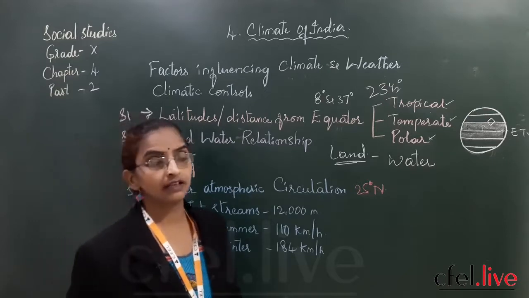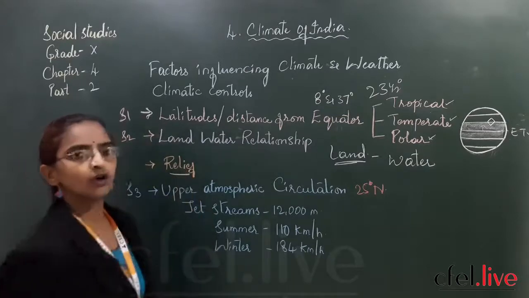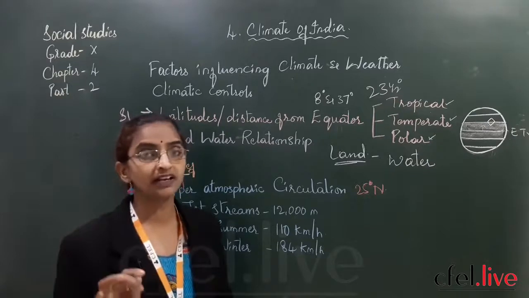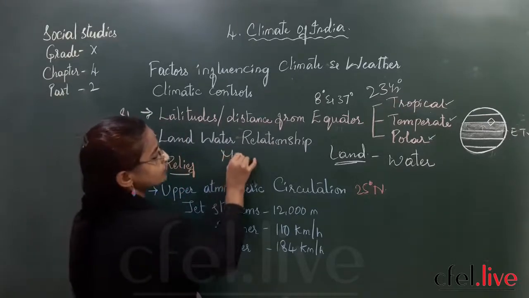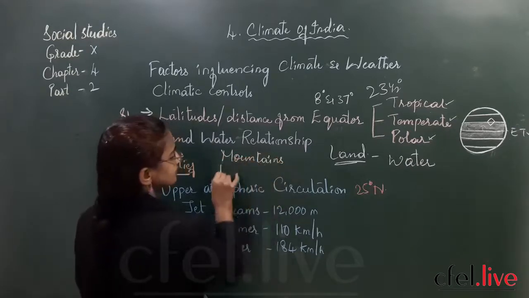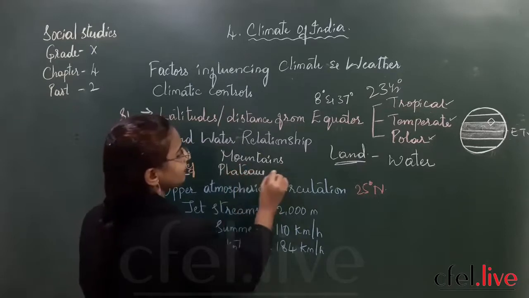Now what is the third climatic control? That is relief. Relief means what? Whenever we talk about relief, we remember the different landforms. What are the different landforms? We have mountains, plateaus, and plains.